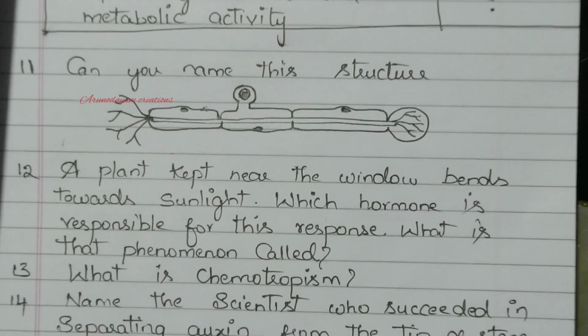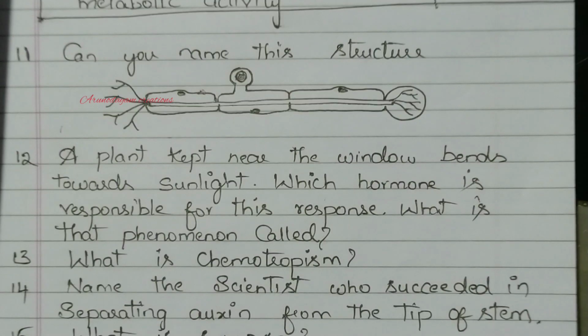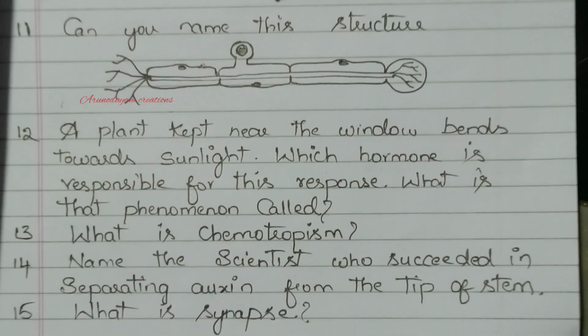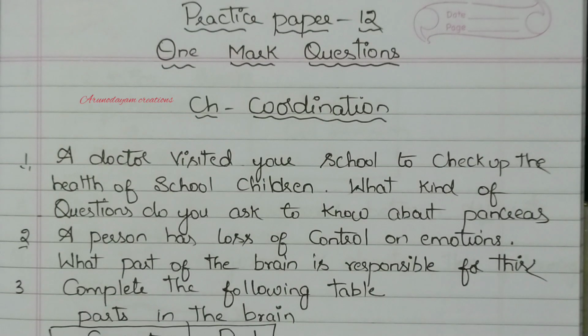12th question. A plant kept near the window bends towards sunlight. Which hormone is responsible for this response and what is that phenomenon called? 13th question. What is chemotropism? 14th. Name the scientist who succeeded in separating auxin from the tip of the stem. 15th question. What is a synapse? So pause this video here. After completion of your answers, check your answers with me.